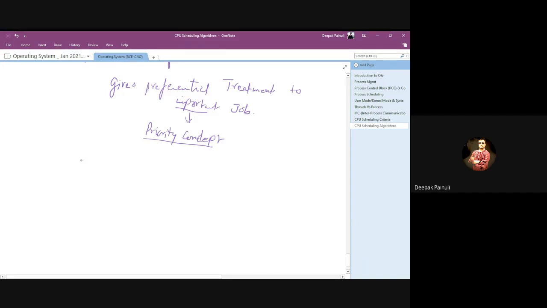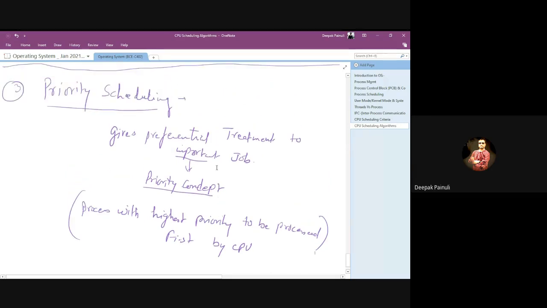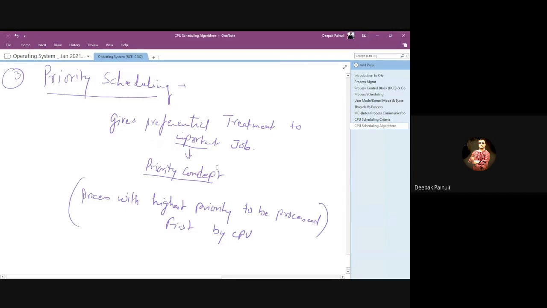Means processes with highest priority to be processed first by CPU.